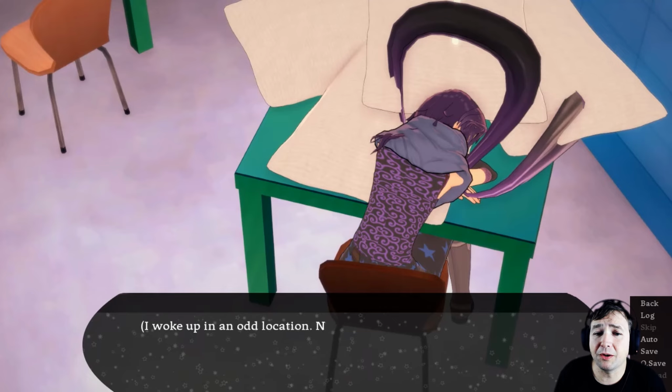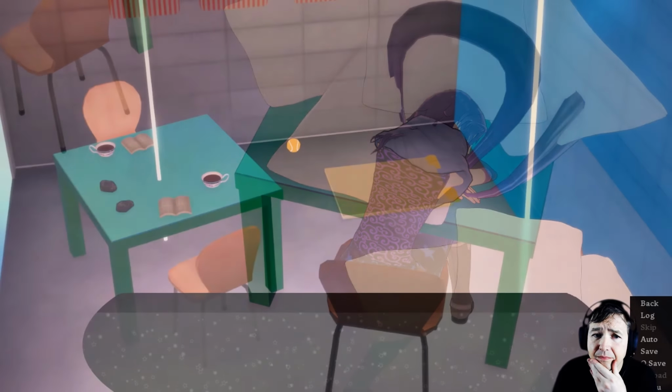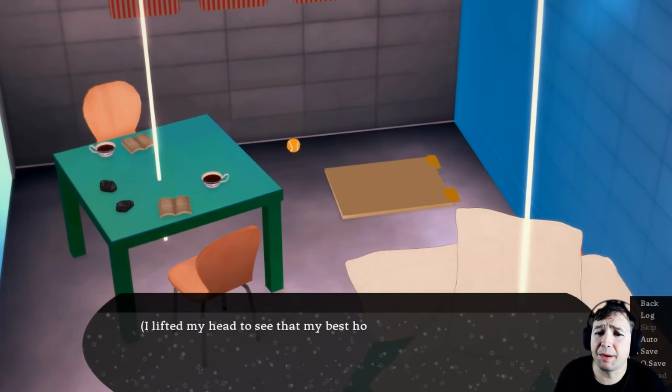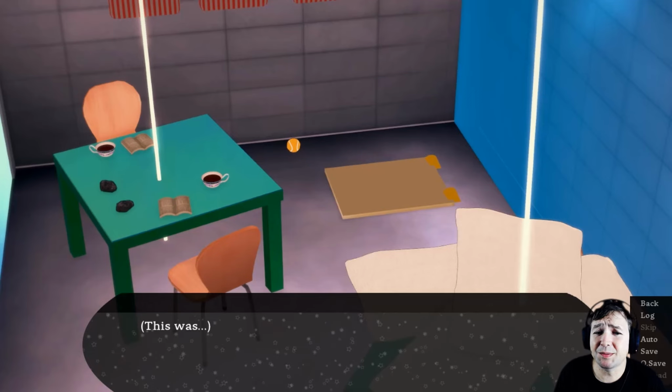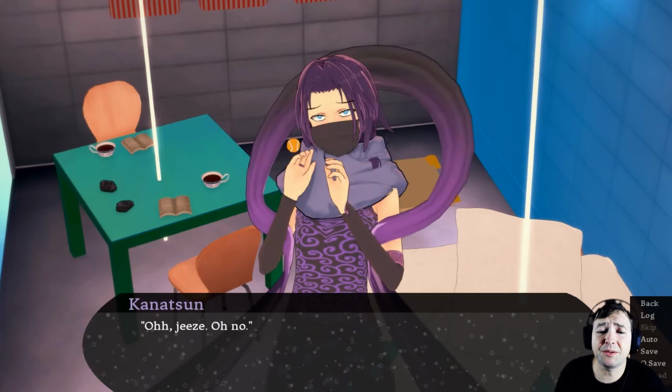I woke up in an odd location, not altogether unusual for me at the onset. At least there were pillows this time. I lifted my head to see that my best hopes were utterly empty. The pillows were not some generous gift from somebody whose house I needed to stay over at through circumstances. This was...